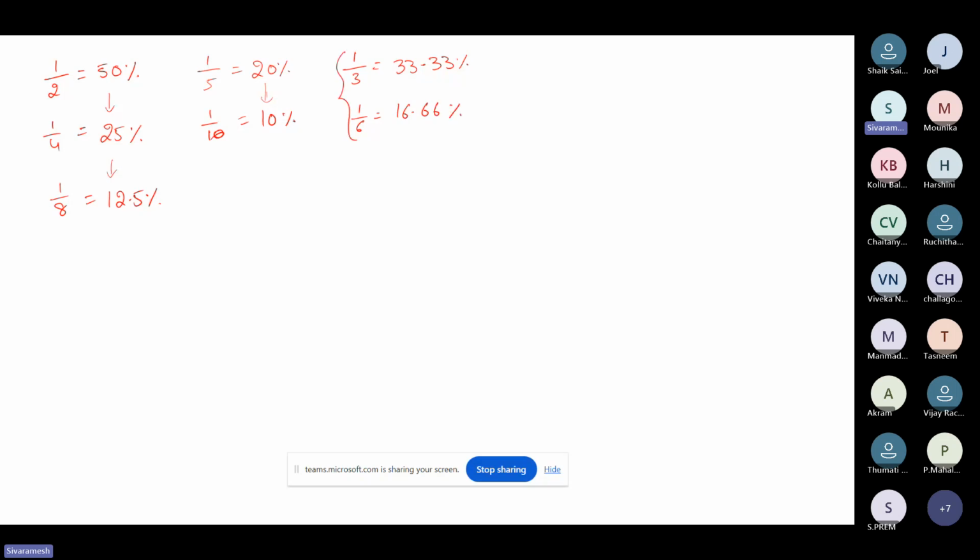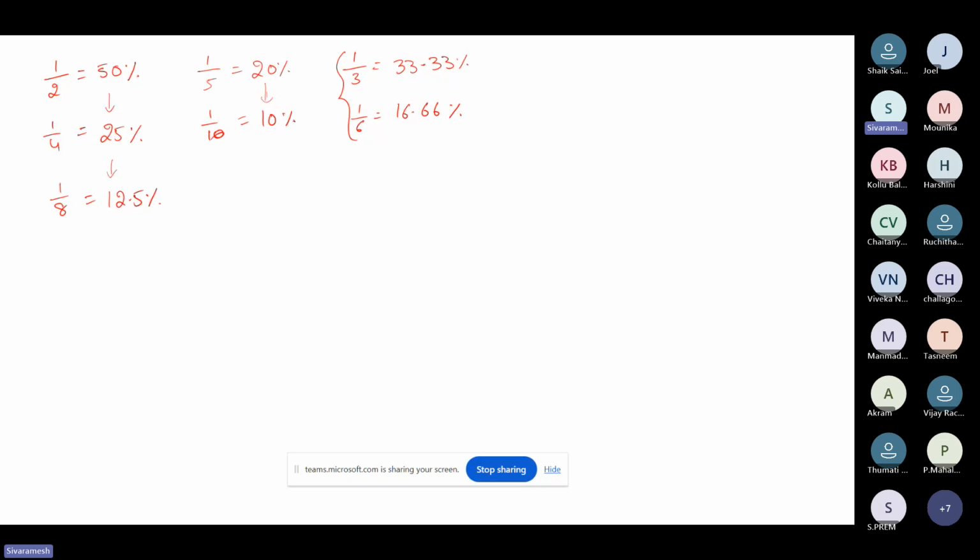So 1 by 3 means 33.33, right? When we have 3 in the fraction, obviously the percentage will be 33.33. And when we have 6, all sixes will be there. So you just remember like this, so it will be easy for you to remember for a long time. If you have threes, all threes. If you have 6, all sixes. And one more very, very important point. When I'm saying that 1 by 3 means 33.33, people might remember 1 by 6 means 16.66, right? Don't make it 66.66.